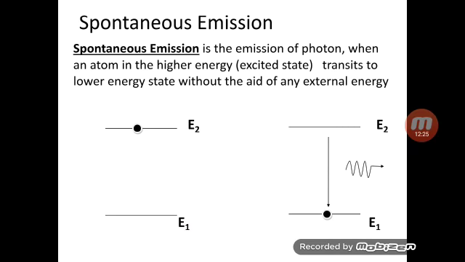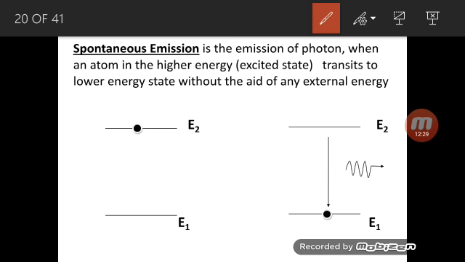Spontaneous emission. So an atom is in the excited state. Here it stays there for 10 to the power of minus 8 seconds. After that it has to come down. So once it is coming down, it emits a photon. Why does it emit a photon? Because it is moving from the higher energy state to the lower energy state. The difference of the energy states is emitted in the form of a photon. This energy is equal to E2 minus E1, or it is equal to h nu. Okay, so this is known as spontaneous emission.